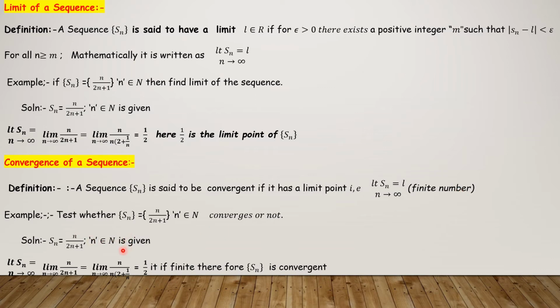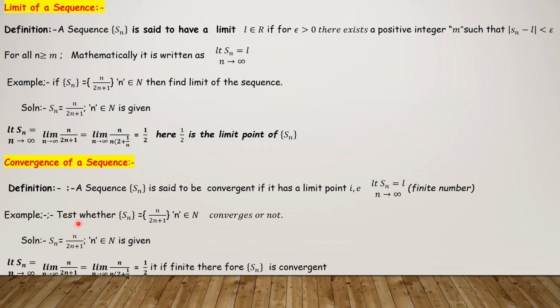One small example: test whether the sequence Sn equal to n by 2n plus 1 is convergent or not. The above example I have taken here, Sn is equal to n by 2n plus 1, limit 1 by 2. The limit exists here. Limit n tending to infinity Sn equals limit n tending to infinity n by 2n plus 1. Here n gets cancelled. Here you apply limit n tending to infinity, 1 by 2. It is a finite number. Therefore, the sequence is convergent. So this is the convergence definition.